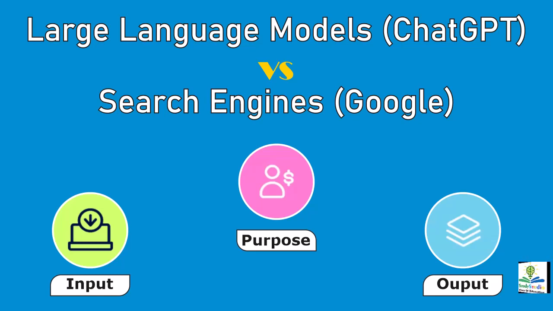Next, the purpose. Google's purpose is very simple: find the most relevant and authoritative domain links for that specific search. While on the other hand, ChatGPT offers very personalized, synthesized content specifically to my needs.